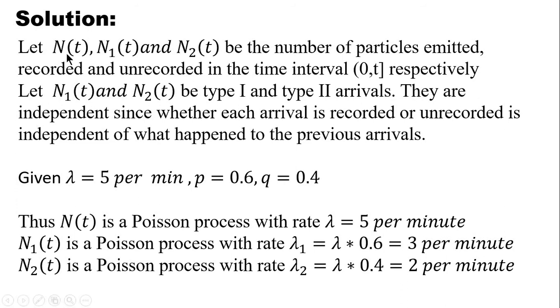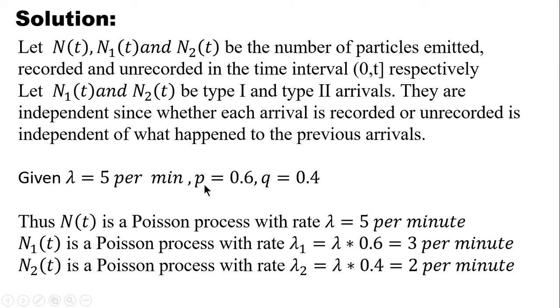So let us take N of t as the number of particles being emitted. N1 of t will count the number of particles which are recorded. N2 of t will count the number of particles which are not recorded. So here we have type 1 arrivals and type 2 arrivals. Lambda we know is 5 per minute.